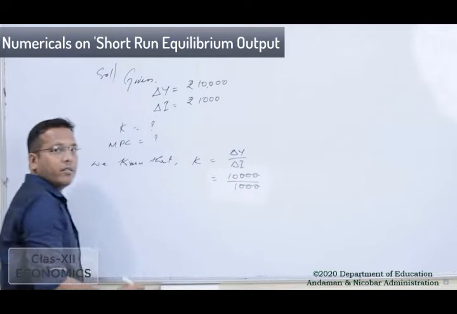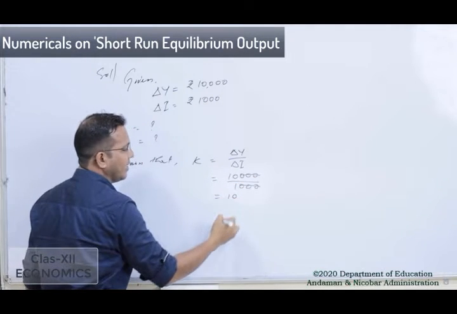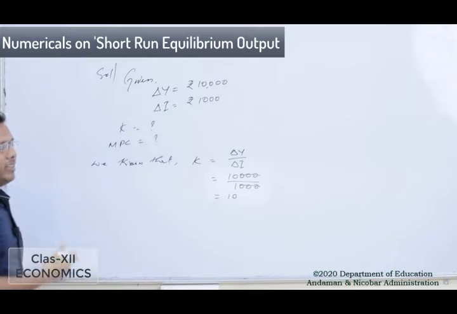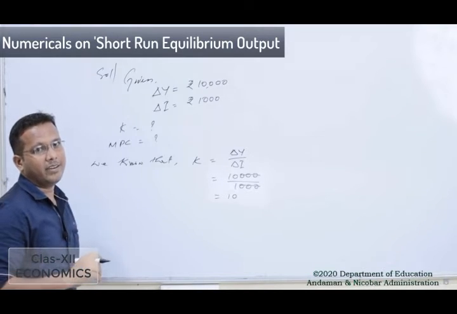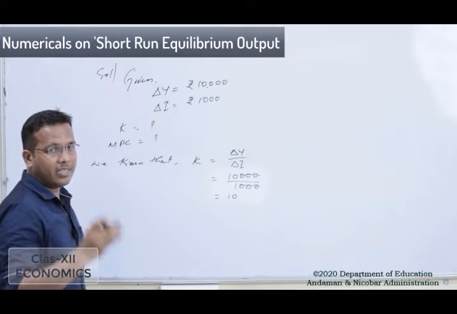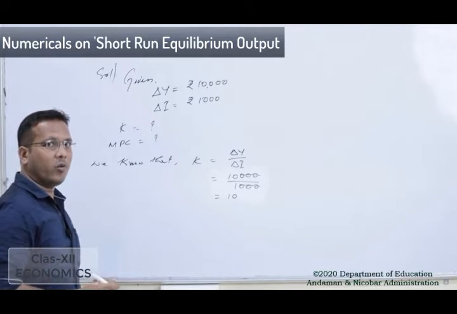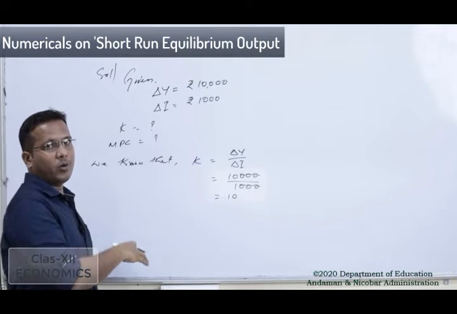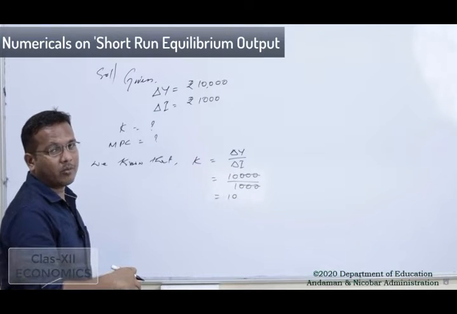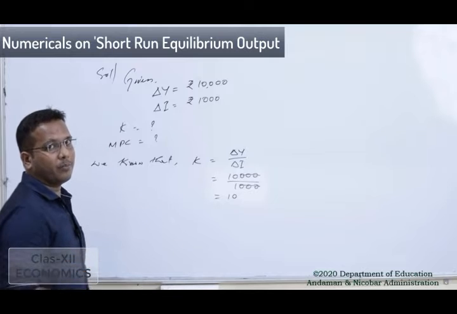That gives the value of K as 10. So by this we can very easily calculate the value of K. Always remember that the investment multiplier can be found with two formulas: K is equal to delta Y by delta I, and K is equal to 1 by 1 minus MPC.